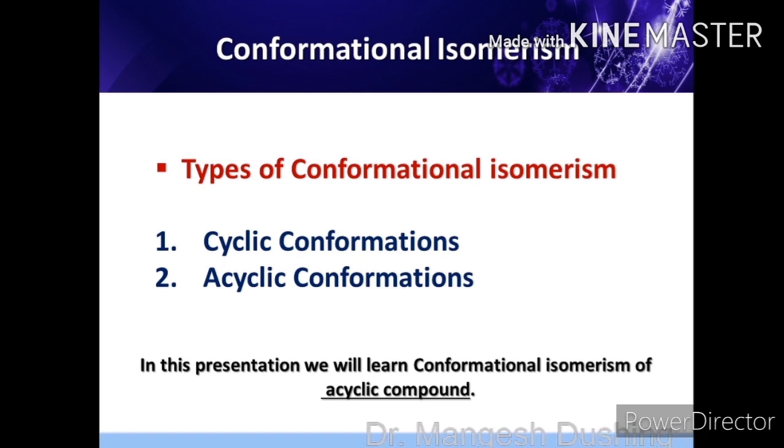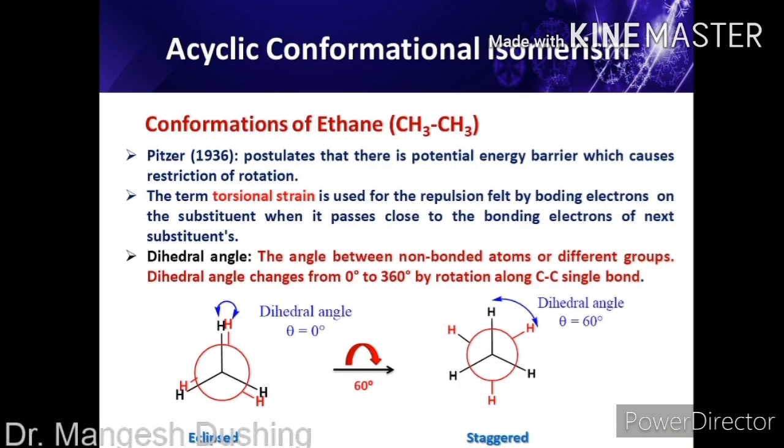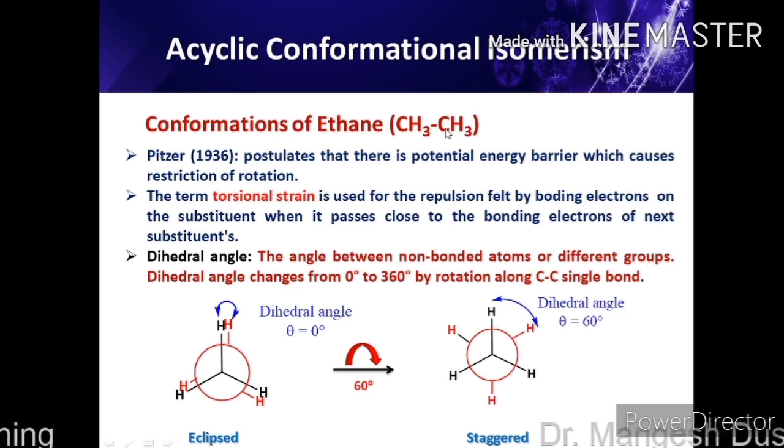So conformational isomerism is classified into two classes according to the compounds. The first one is cyclic conformations and the second one is acyclic conformations. In this video, we will learn about conformational isomerism in acyclic compounds. So let us start with acyclic conformational isomerism. We will take the example of ethane. Now ethane contains 6 hydrogens and 2 carbons. This carbon-carbon contains a single bond, so single bond rotation is possible around its own axis.